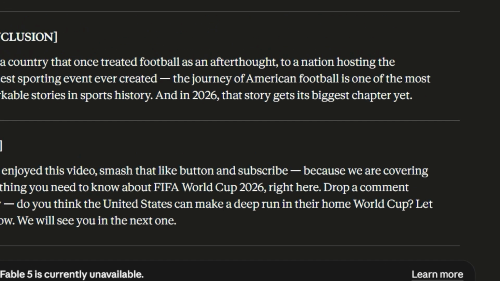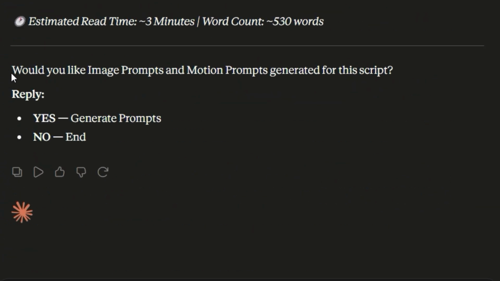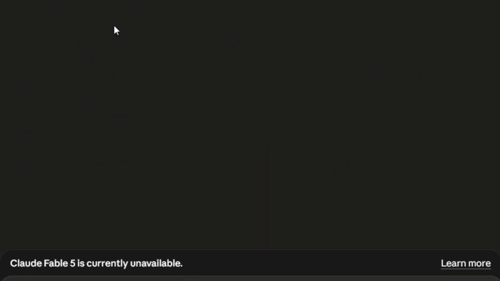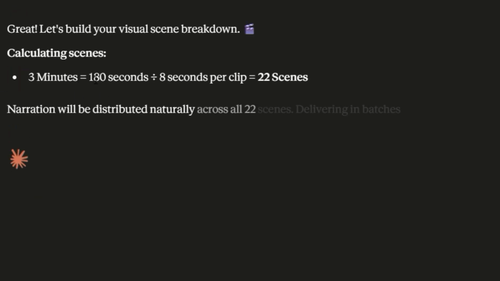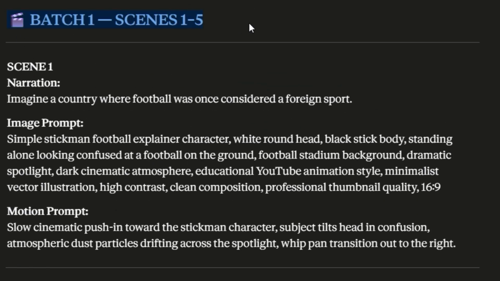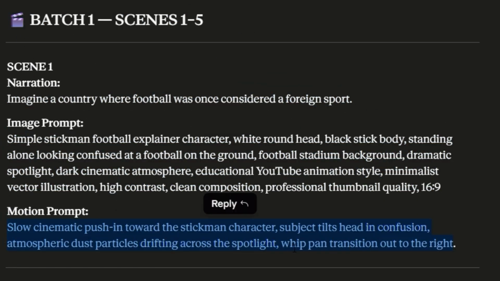Return to ChatGPT or Claude. Ask for image prompts and motion prompts based on the script. The AI will automatically divide your script into scenes and create prompts for each one. For every scene, you'll receive an image prompt and a motion prompt. Continue generating prompts until all scenes are completed.